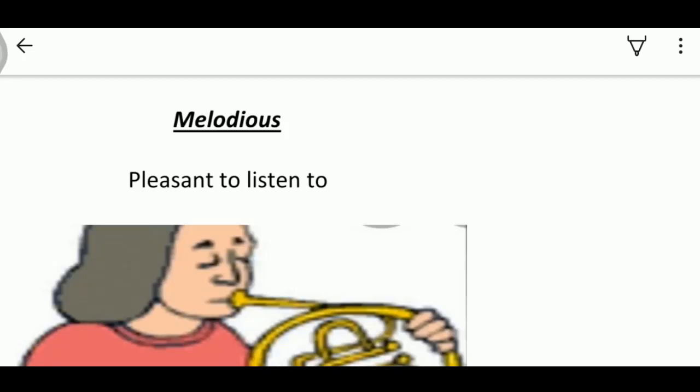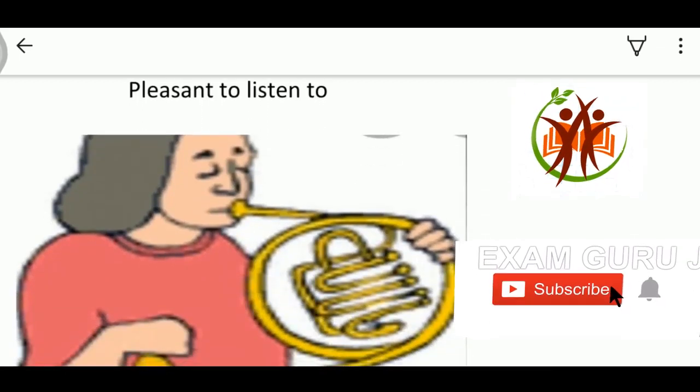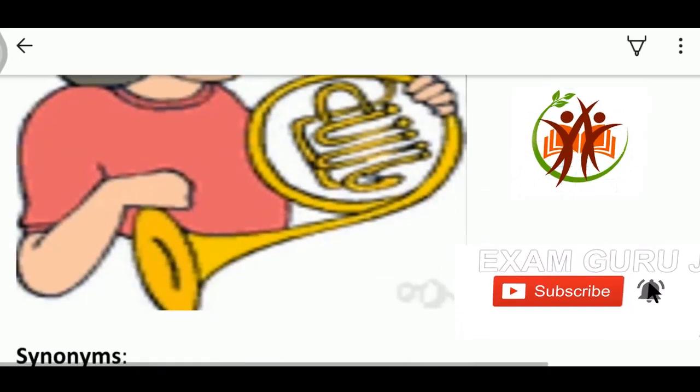The next word is melodious. Melodious means pleasant to listen to. We use this word for something that is very pleasant to our ears. Likewise, you can look at the picture. In this picture, the lady is making a melodious tune with the help of the instrument.